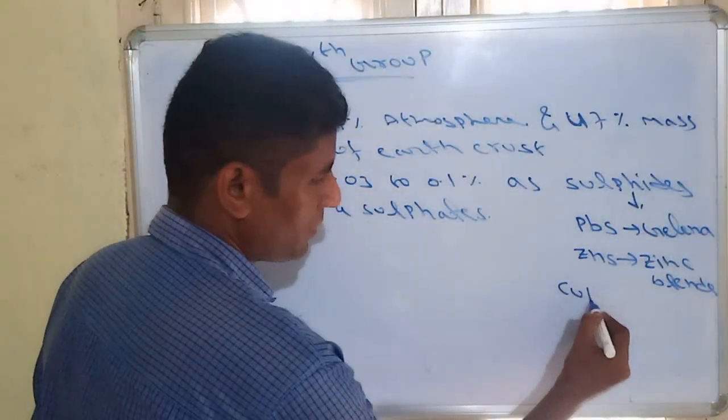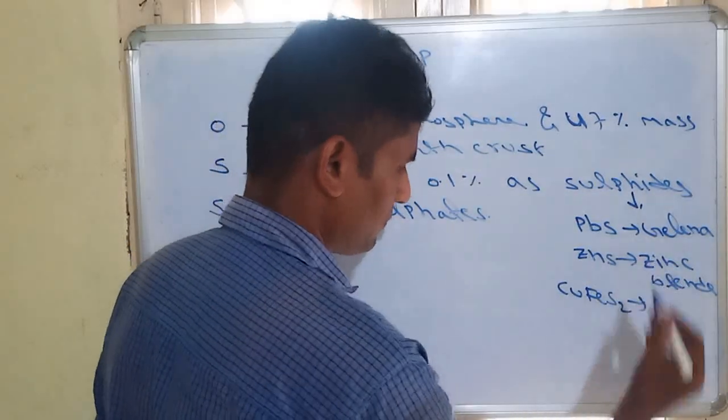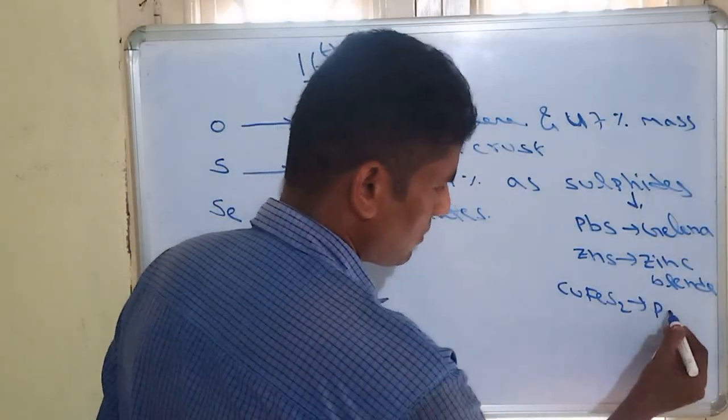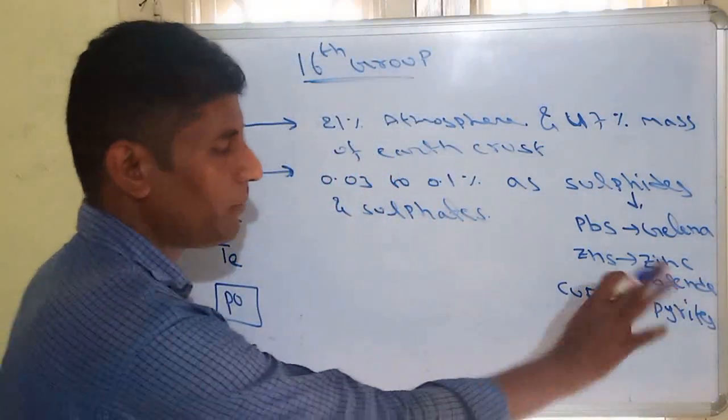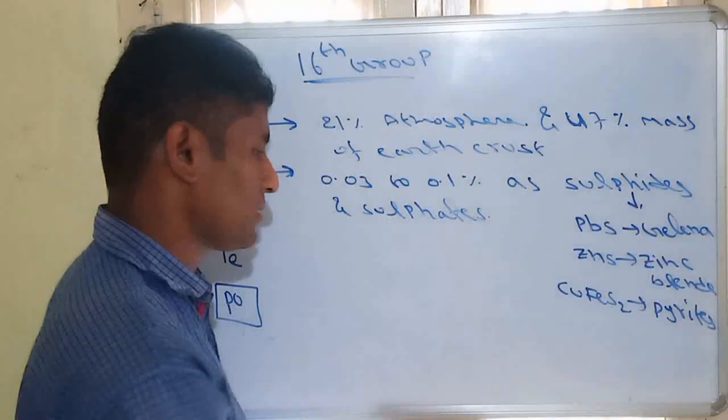Similarly, CuFeS2, copper iron sulfide, is called pyrites. Pyrites means sulfides of copper and iron. So all these are sulfides.